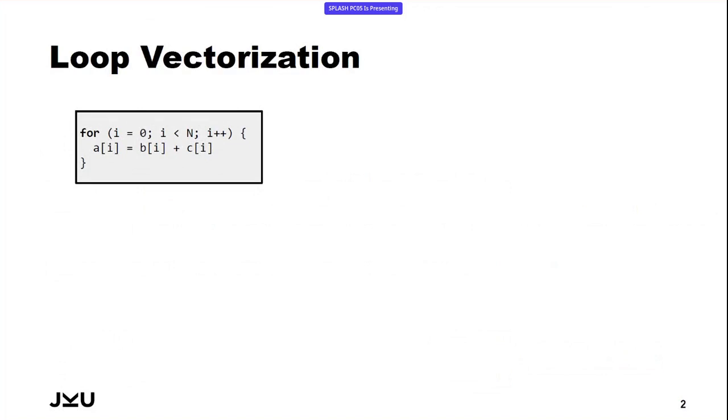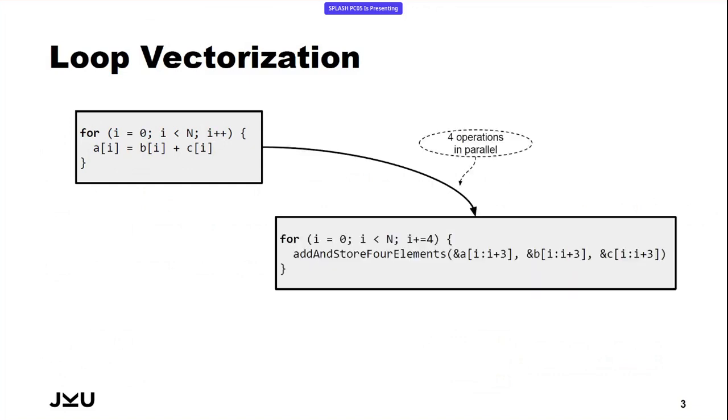So what is loop vectorization? It is an optimization or transformation which turns the body of a loop into so-called vector operations, which then can execute multiple of these operations at once. So for example, we have this loop here doing some array additions, and if the hardware support for such vectorized operations is available, then we can get rid of 3/4 of the number of loop iterations by having 4 of the loop bodies executed at once with those vectorized operations here.